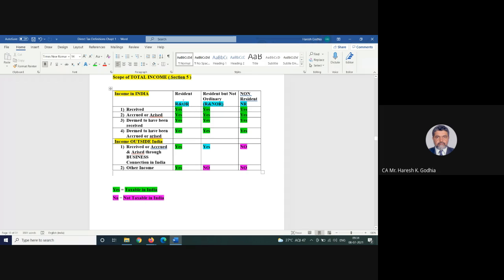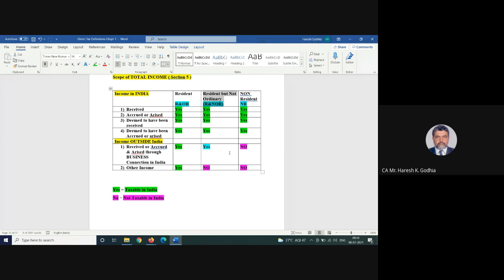However, a DTAA agreement is there, which I will discuss with you a little later. This I am just giving you as quick browsing information, whereas we will first focus on the residential status. What is residential status all about is mentioned in section 6. So we will travel for the time being to section 6 and revisit section 5 a little later. But quickly browsing through these provisions, you are resident and ordinary. All of us fit into this first category.